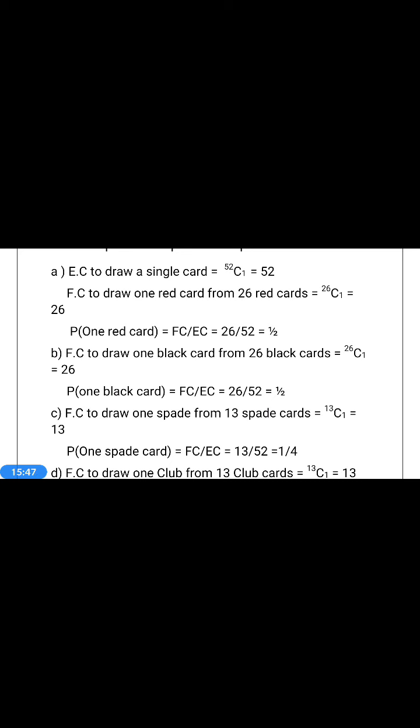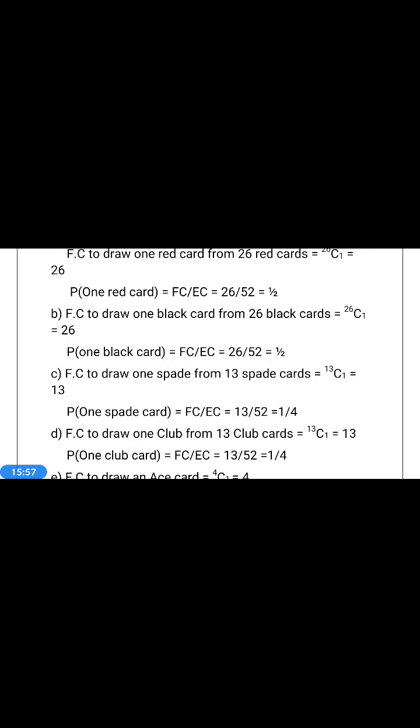Favorable case to black card is also 26 by 52, which is equal to 1 by 2. Next one is favorable case to spade card. How many spade cards do we have? 13 spade cards. How many cards do we require? One card. So favorable case to one spade card is 13C1, which is equal to 13. Therefore, the probability of one spade card is equal to 13 by 52, which is equal to 1 by 4.